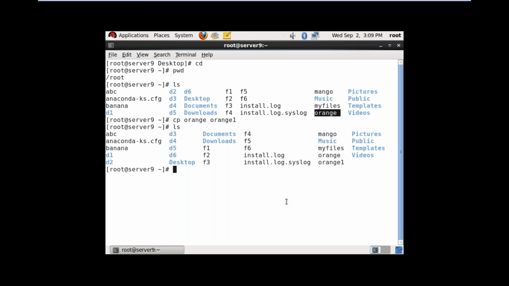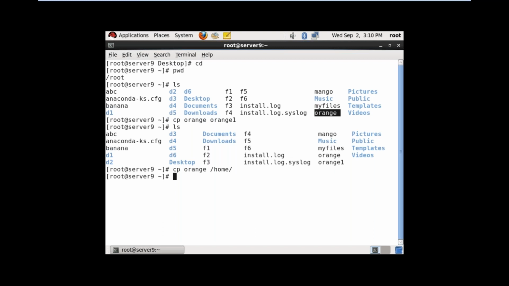So I want to copy the orange file from my location to the home directory /home. cp, space, file name orange. See where you want to copy. This is important. I want to copy under the home directory /home. If you want to mention a different name, you can mention it. Or if you want to copy with the same name, there is no need to mention a name. So I want to copy with the same name.